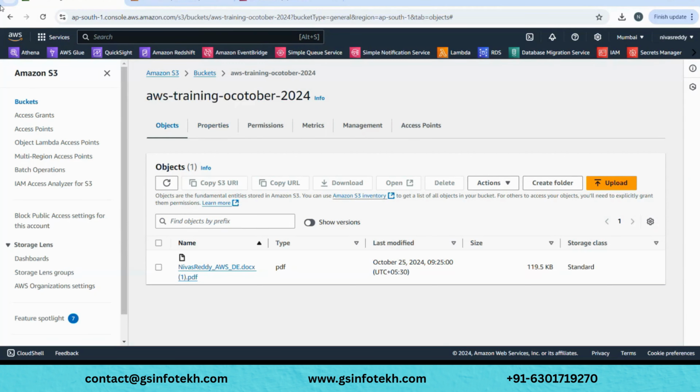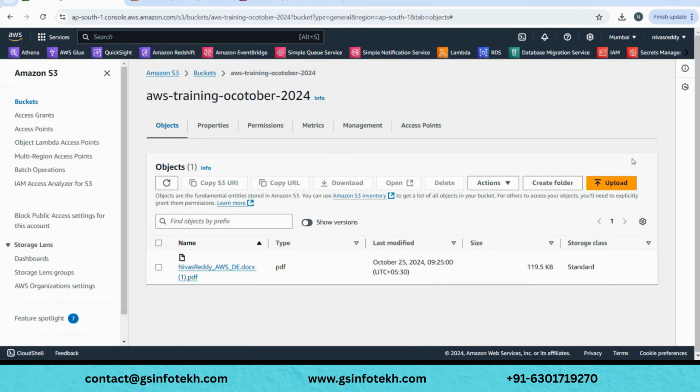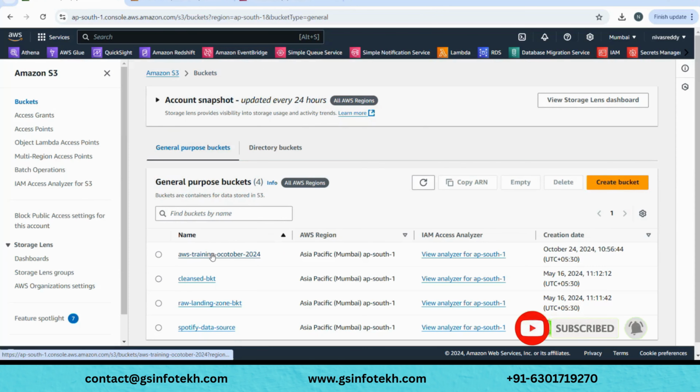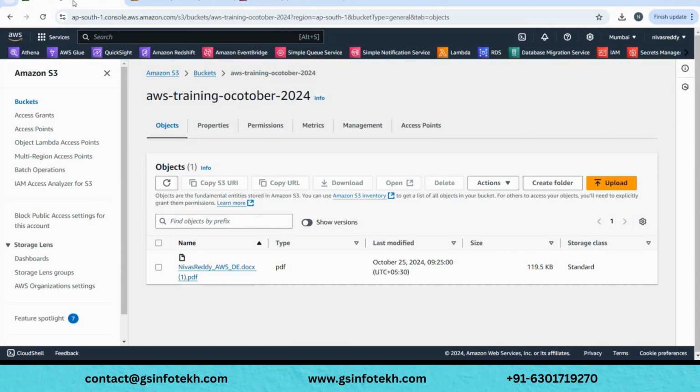In AWS, everything is a service: S3, Lambda, all these are different services. Today our goal is, using Python Boto3, to connect to S3 instead of manually going here, clicking on the bucket, and uploading a file the console way. Using Python, we want to connect to the AWS S3 service. Clear till here?